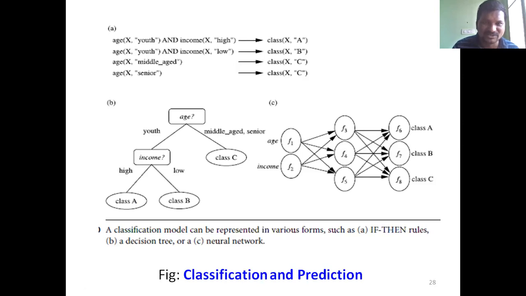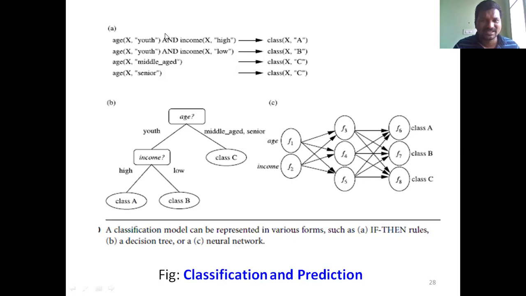Age of X is youth and income is high, then he belongs to class A. This rule is for deciding whether a particular person buys a computer or not.